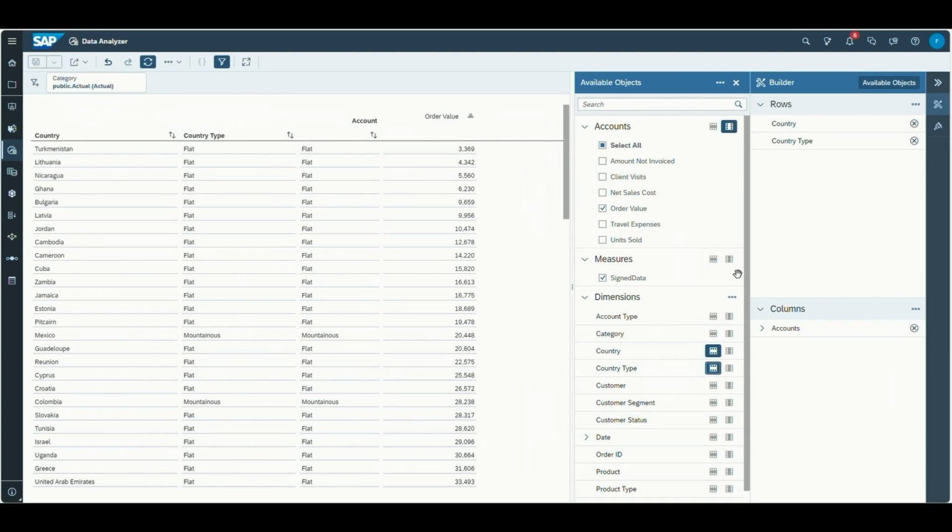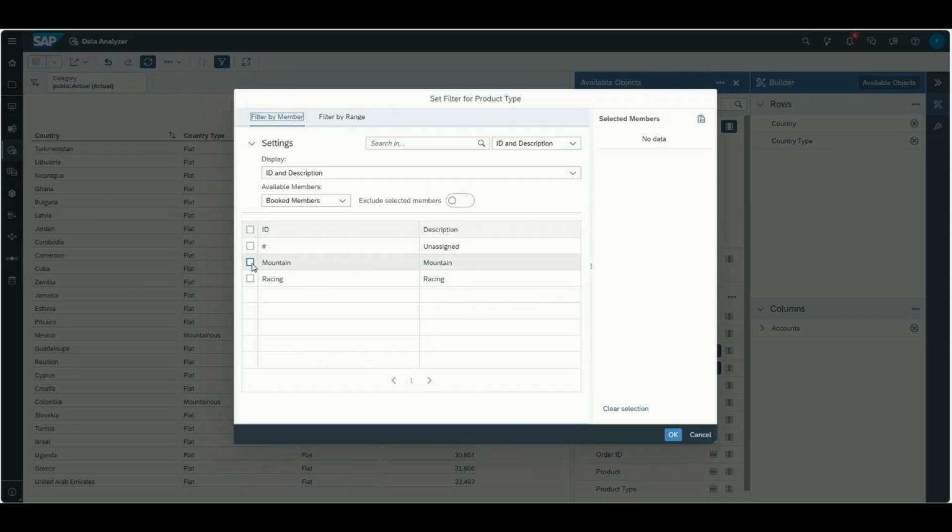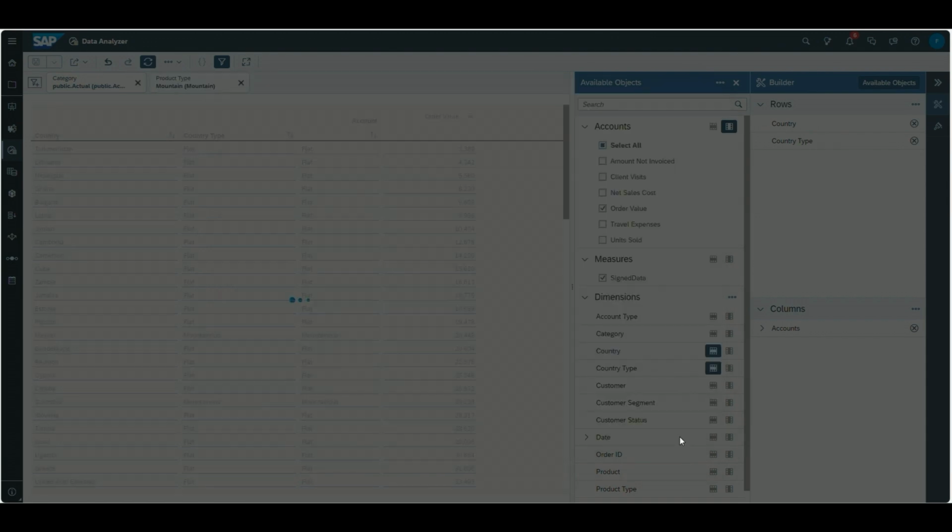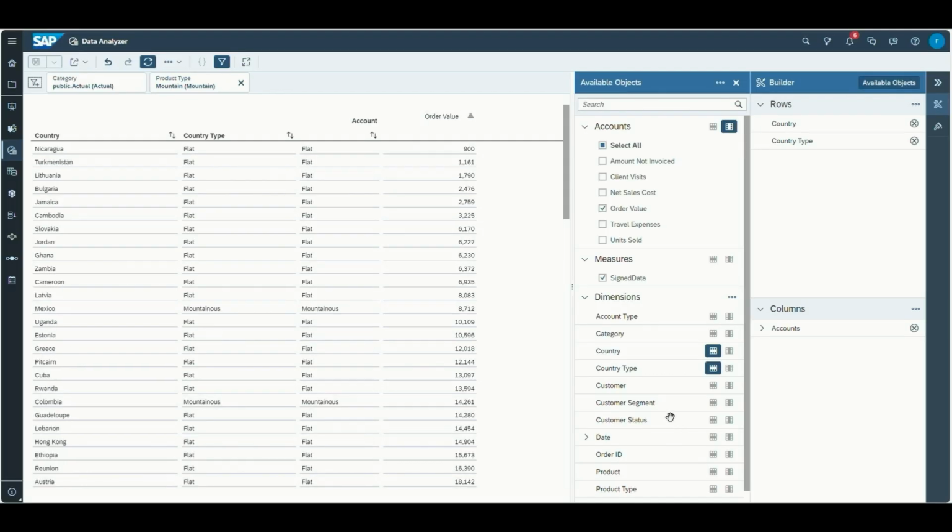For example, I've just sorted it by the order value, but I can also apply now a filter. In this case, I'm really interested in the different product types. Our company is selling different types of bikes. It's selling mountain bikes and racing bikes, and I want to focus on mountain bikes. So once I've completed now my analysis in the data analyzer, I can just go back to my Just Ask and pick it up where I left it off.